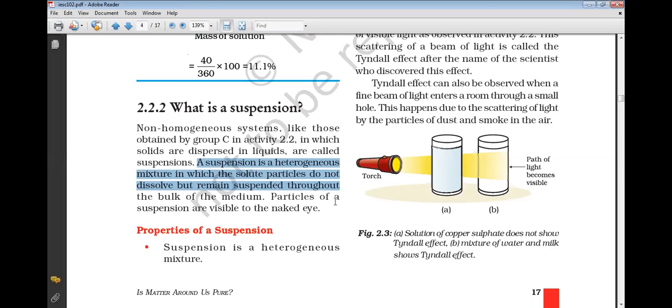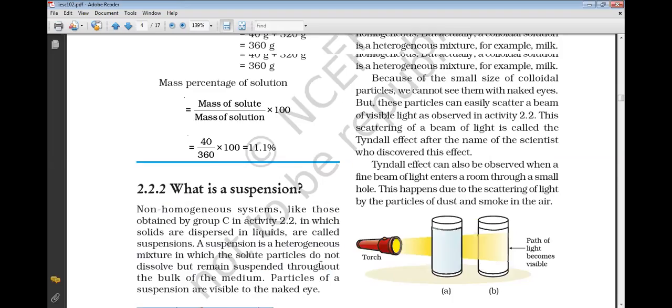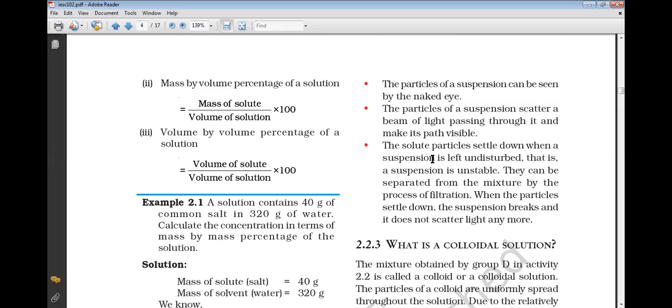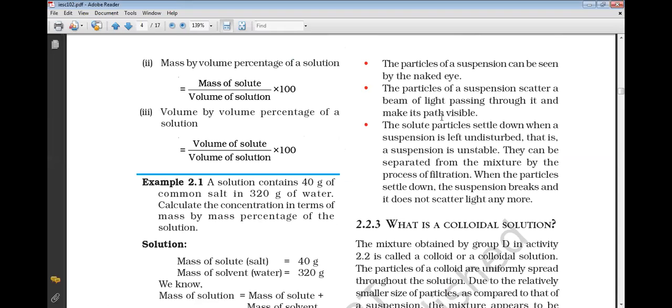So suspension is a heterogeneous mixture. What was solution? Solution was a homogeneous mixture. Over here it is a heterogeneous mixture in which the solute particles do not dissolve. So what are the properties of the suspension? Suspension is a heterogeneous mixture. The particles of the suspension can be seen by naked eye. The particles of suspension scatter the beam of light. So when a beam of light passes through it, it will scatter.